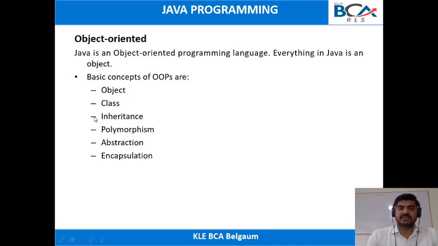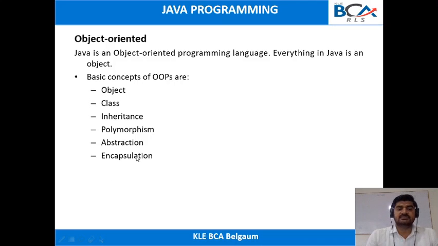The next concept is inheritance. Inheritance is nothing but acquiring the properties of the parent class. In upcoming classes we'll be seeing what inheritance is and what the different types of inheritance are. The next concept is polymorphism. Polymorphism is nothing but the same functionality being used in different ways. Poly means many, morphism means behavior, so many behaviors. It is how we can use the same function for different purposes.